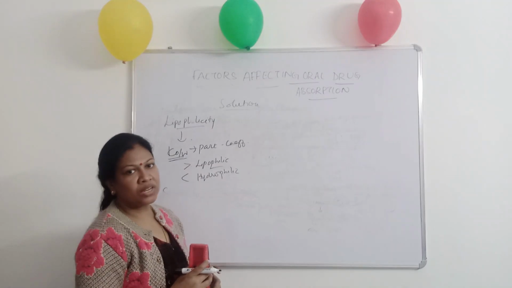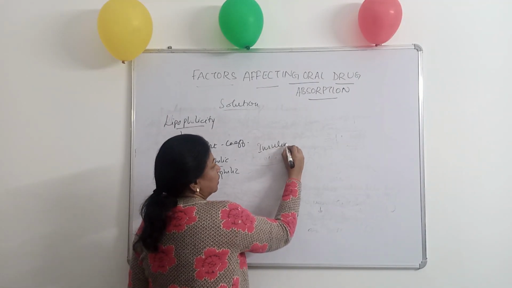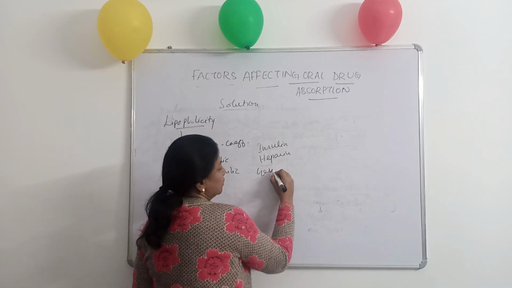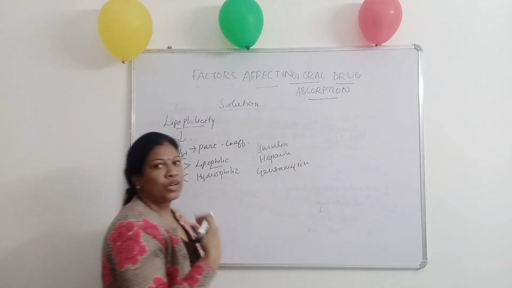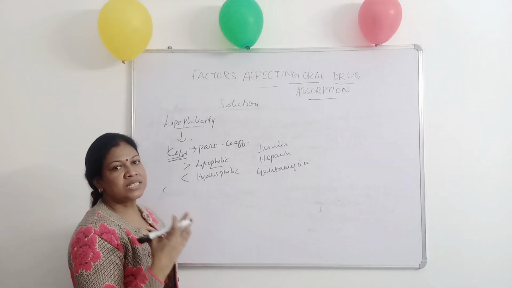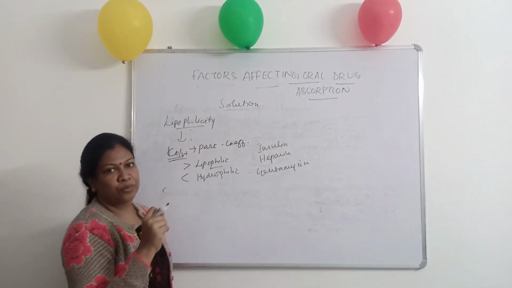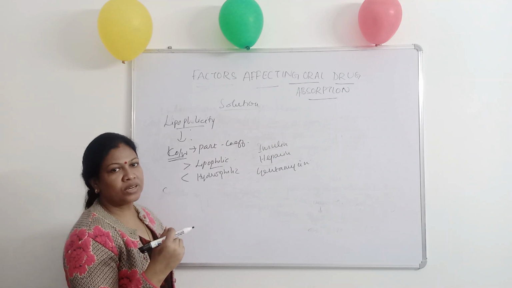If the drug is polar in nature, in case of drugs like insulin, heparin, gentamicin, they have poor absorption since they are hydrophilic in nature, which have less lipophilicity. That is, they are more hydrophilic since they are polar in nature.